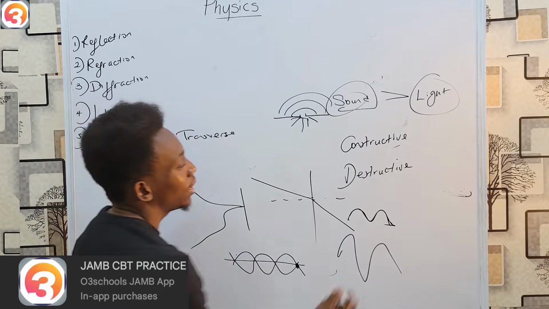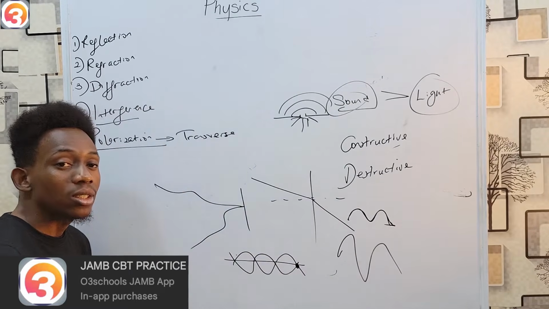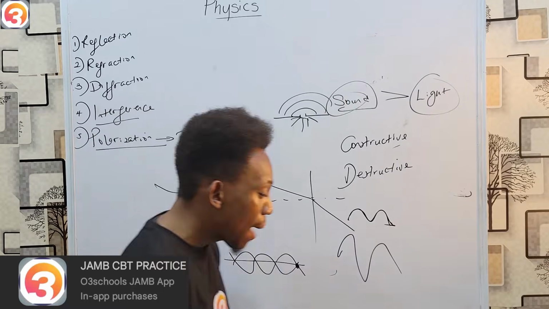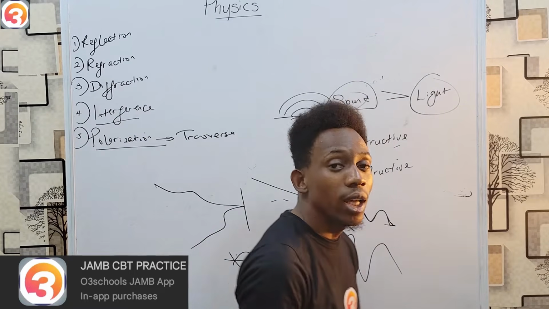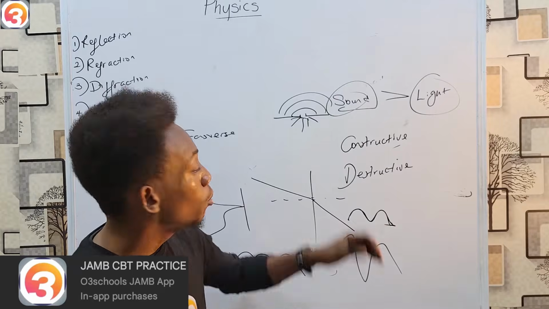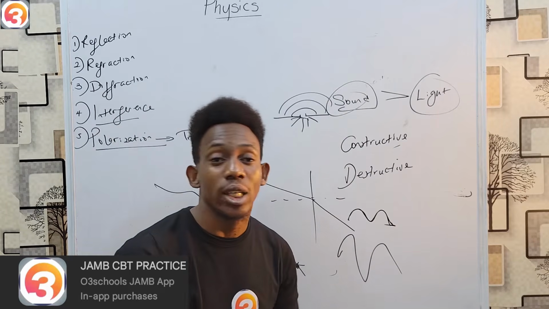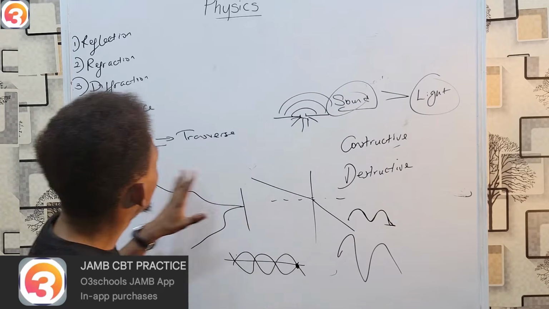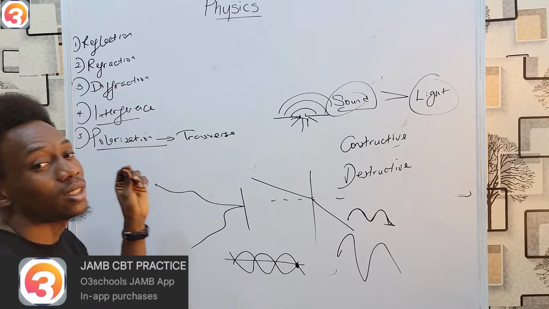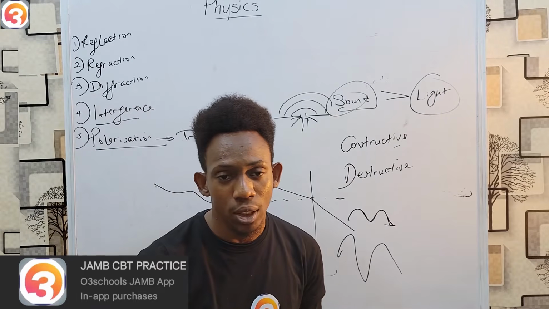And in that case, you now get a totally destructive interference. While on the other hand, if they are partially out of phase, then they end up going somewhere which is partially constructive and also partially destructive. So those are the properties of waves.